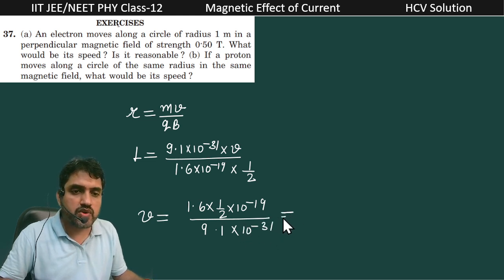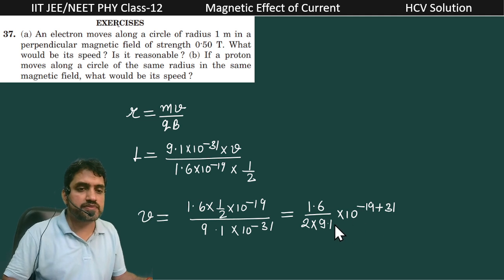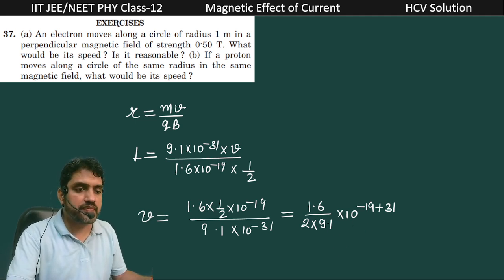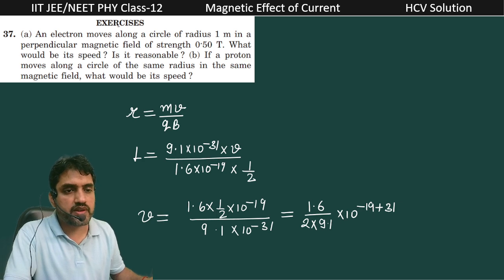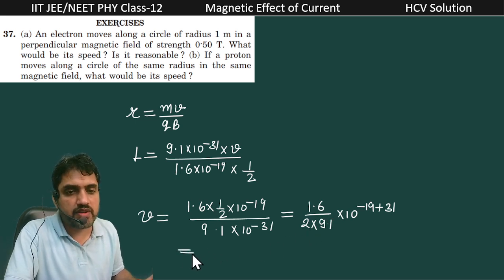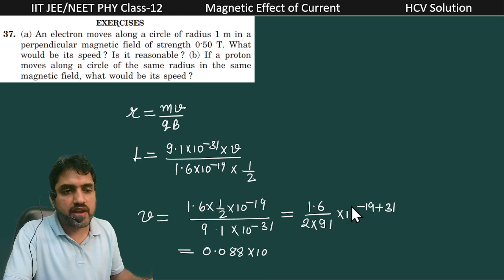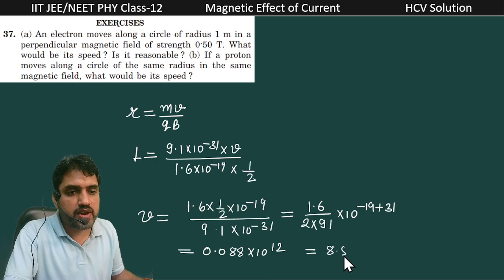It can be written as 1.6 divided by 2 into 9.1 into 10 raised to power minus 19 plus 31. If you divide 1.6 by 2 into 9.1, it will become 0.088 into 10 raised to power, and minus 19 plus 31 will be plus 12. It can be written as 8.8 into 10 raised to power 10 meter per second.